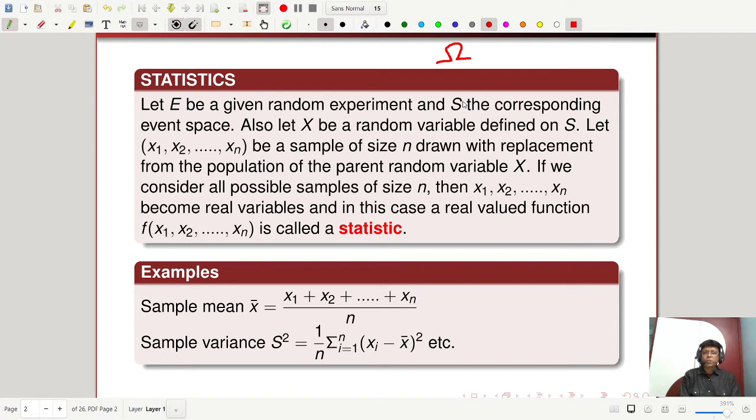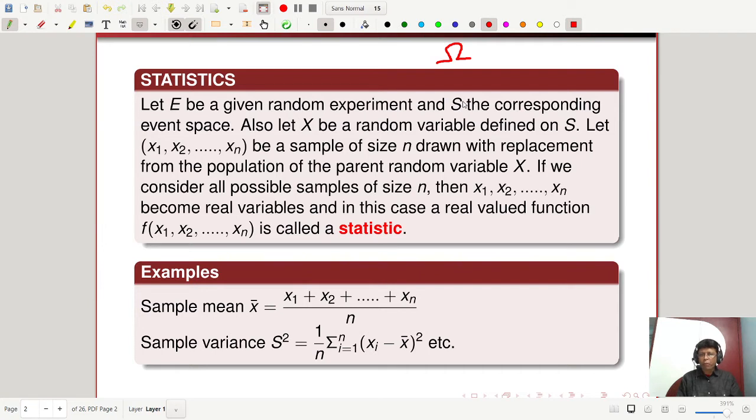Also, let X be a random variable defined on omega. Let small x1, x2, ..., xn be a sample of size n drawn with replacement. So samples are denoted by small letters and their random variables are denoted by capital letters. Be a sample of size n drawn with replacement from the population of the parent random variable capital X.